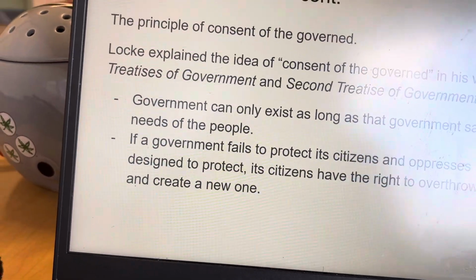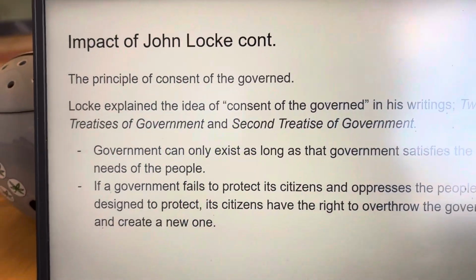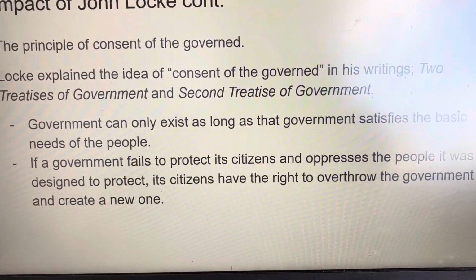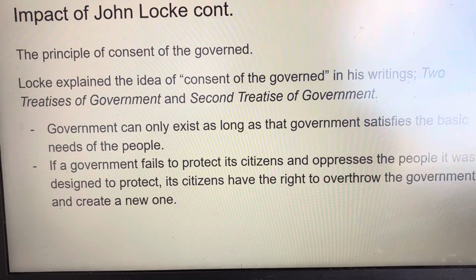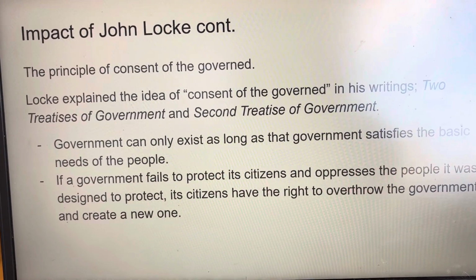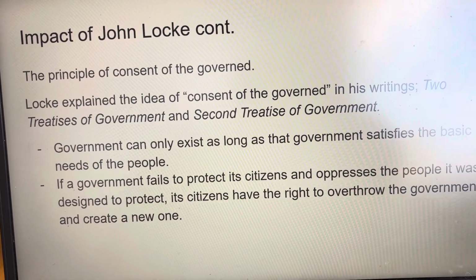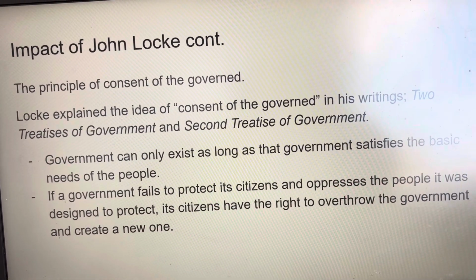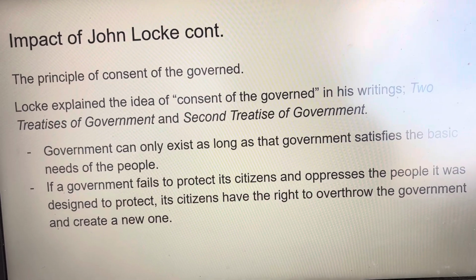The idea dealing with consent of the governed was first explained by John Locke in his writing Two Treatises of Government and his Second Treatise of Government. Locke's writings clarified the idea of a government based on the consent of the governed. He believed that a government is needed to protect people's peace and prosperity against those few individuals in a society who would violate this serenity.